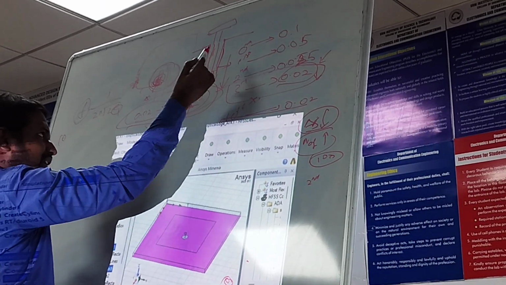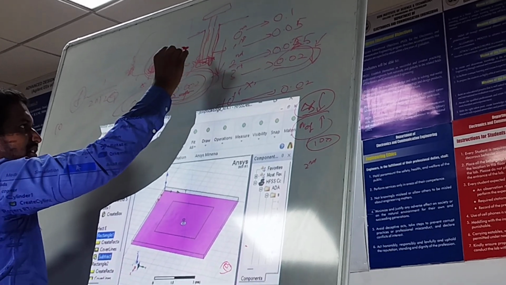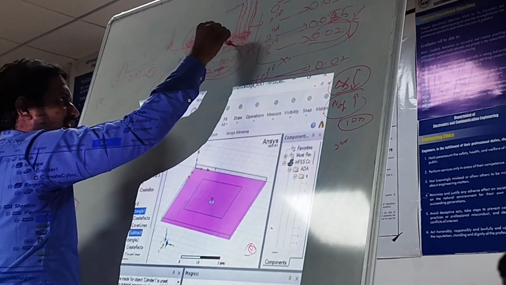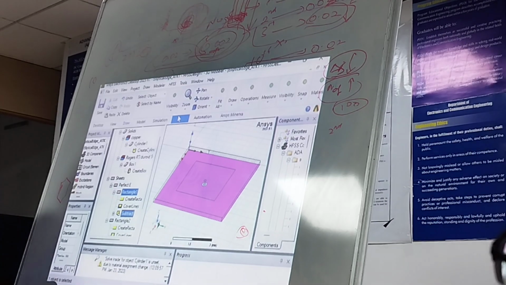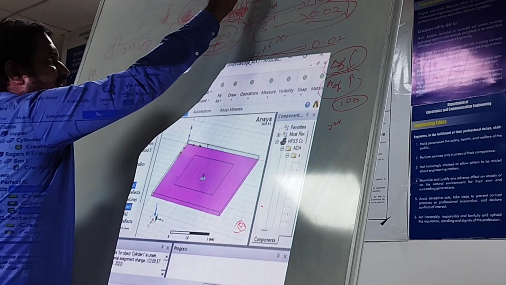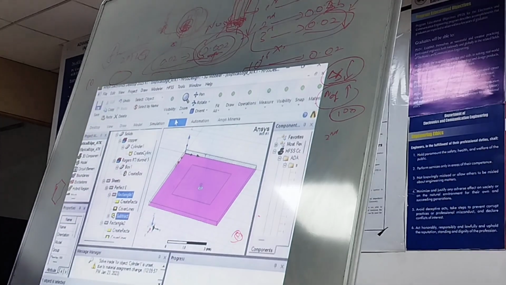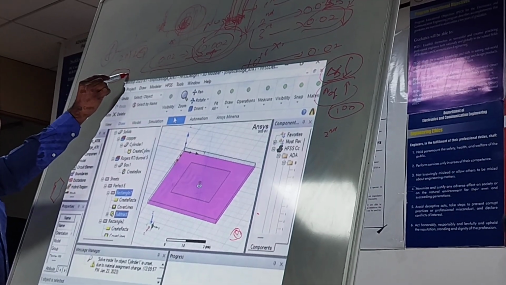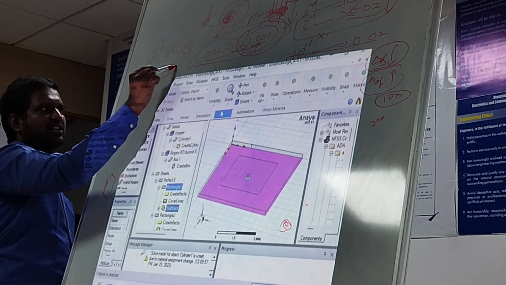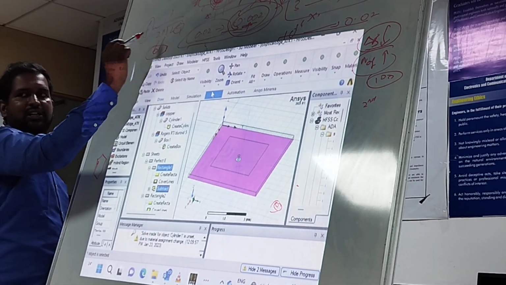So what I will be doing here is, either you extend this line, assign a geometry of a circle, and assign the material property like excitation from here. Instead of that, I will be giving the excitation here itself, at the ground. The outer part of the ground will be touching. I will be creating a circle again for the excitation geometry. My outer circle will be touching the ground, the cut part, the edge of that particular ground and the edge of the circle excitation geometry will be exactly touching, and the inner conductor will be touching my patch there.